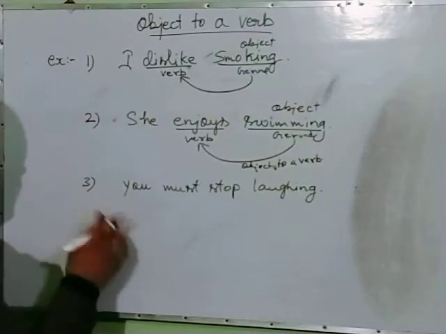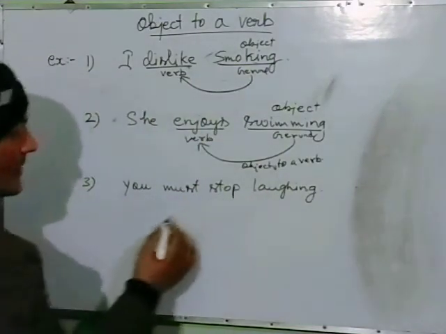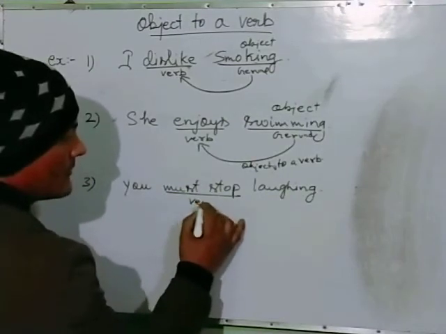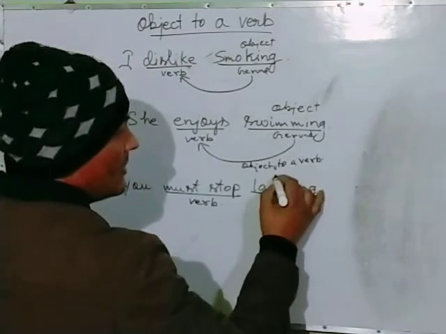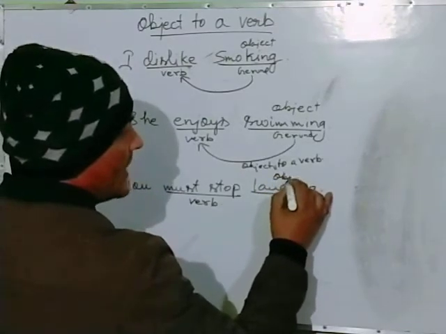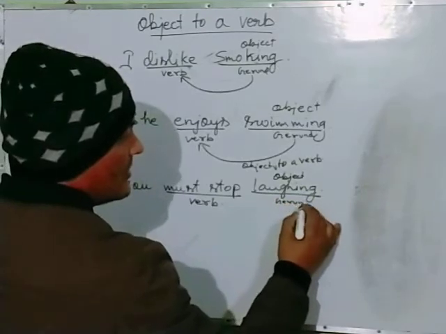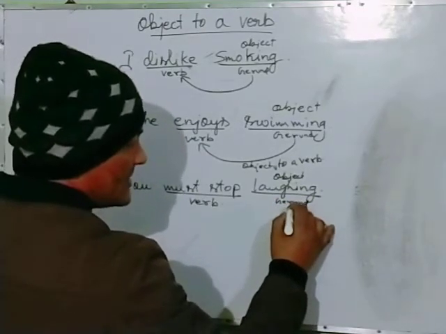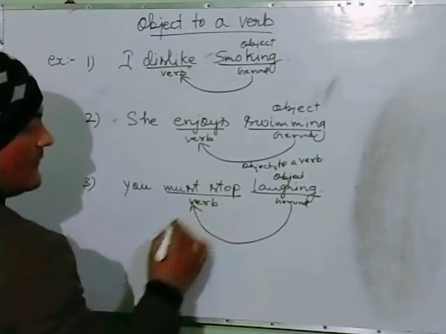So let us see the third example. You must stop laughing. Must stop is a verb, and laughing is in the place of object in the sentence. That's why it is also a gerund, and it acts as the object of a verb.